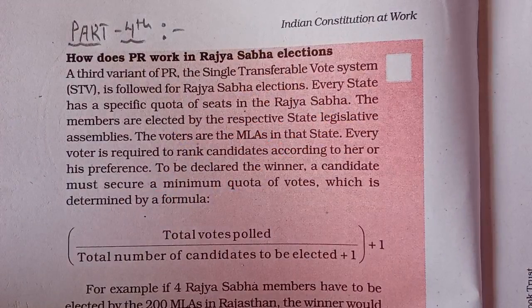It was all regarding the proportional representation system, in which we saw the two variants of proportional representation, one which is followed in Israel and Netherlands, and the other variant which is followed in other countries like Argentina and Portugal. And before that, we had already understood the FPTP system, which is used in India for the general elections of Lok Sabha as well as assembly elections of every state.